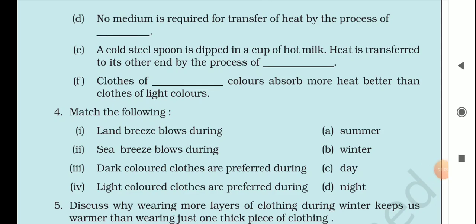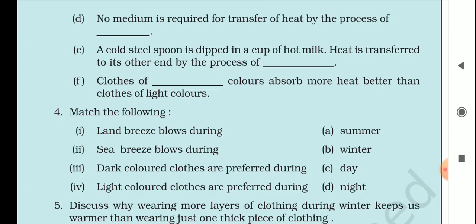Now the fourth question, that is match the following. First, land breeze blows during. It will be matched with D, night. Okay. Second is sea breeze blows during. C option, day.